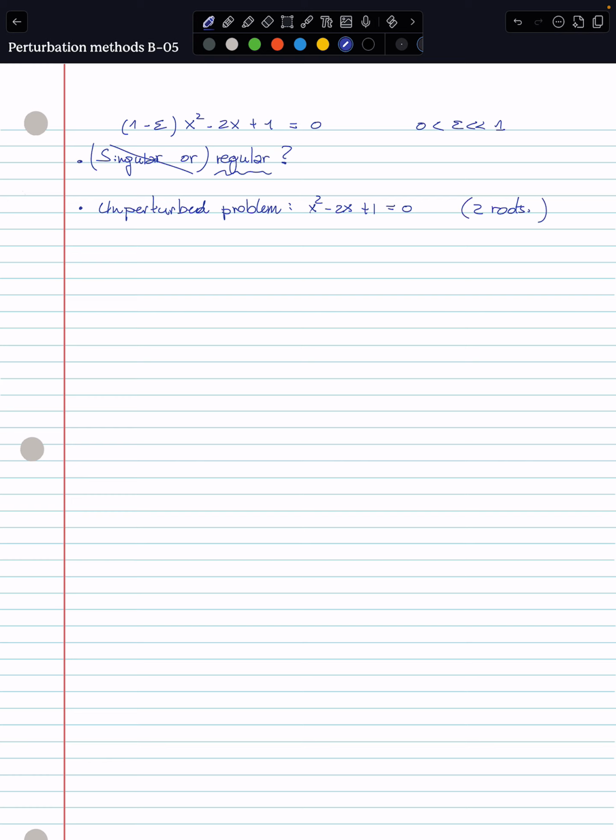This is something to be discussed, and this is what makes this problem a little bit more specific or different: if you want to solve the unperturbed, this is what you have. So in fact, this is only one root, but multiplicity 2.